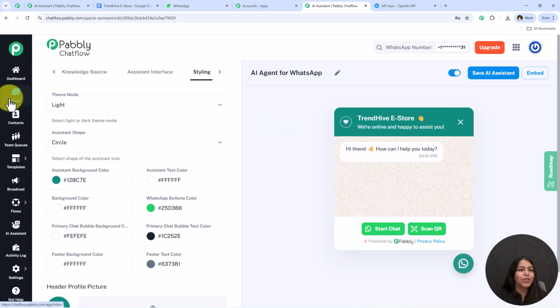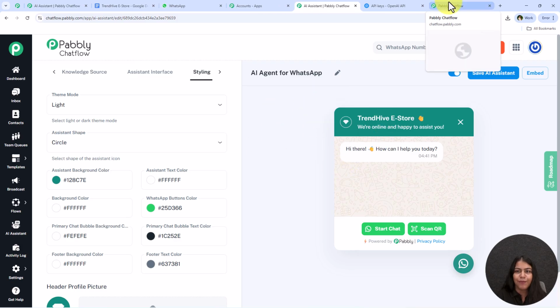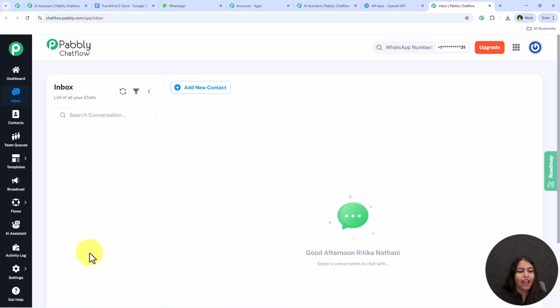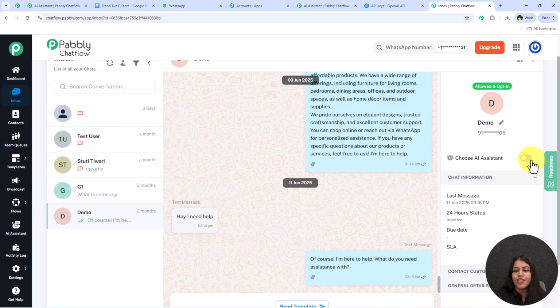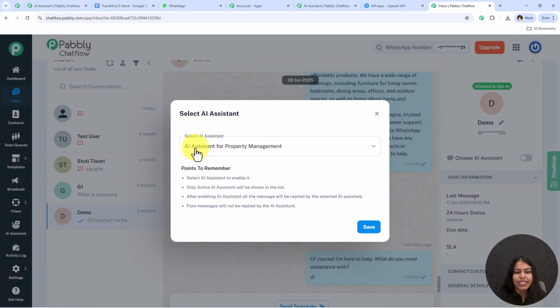So you can simply go towards this inbox section. I'm just going to open this inbox in a new tab. So I'm just going to simply open it, and after opening it, let's say I'm just going to simply assign this AI assistant to this demo. So I'm just going to simply go towards this choose AI assistant, and I'm just going to simply assign this AI agent for WhatsApp and click on this save.